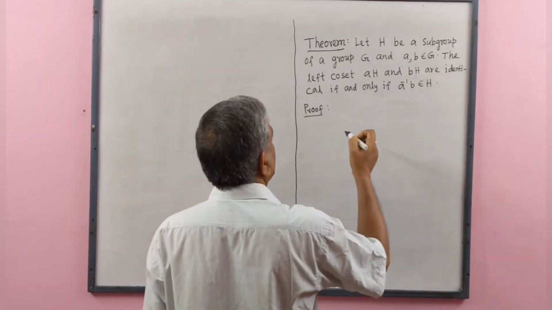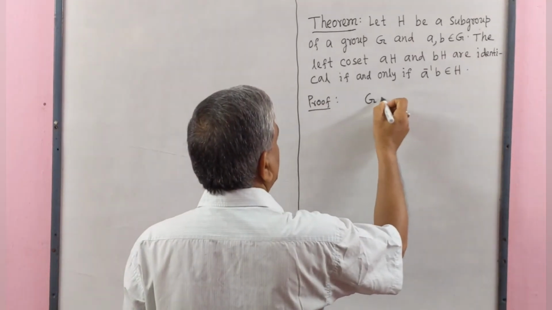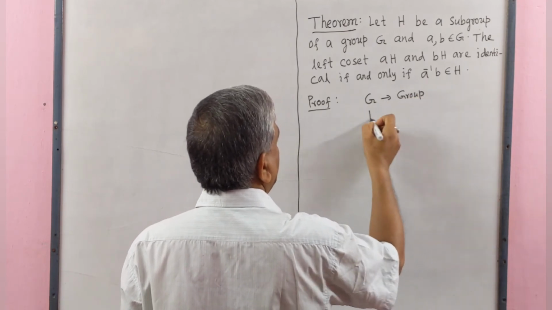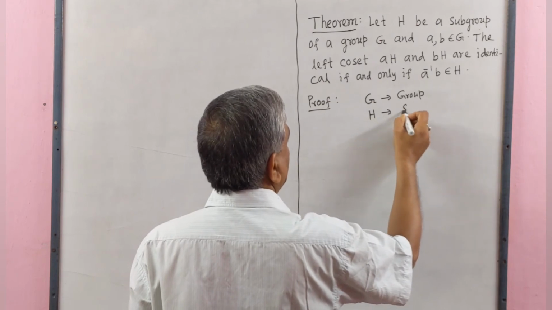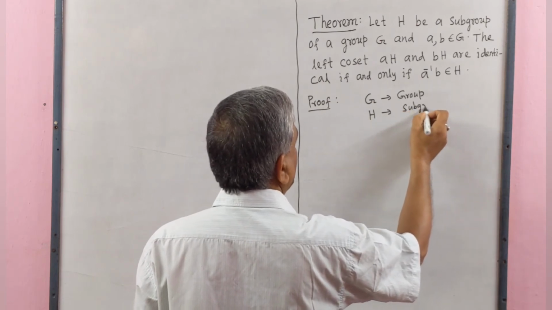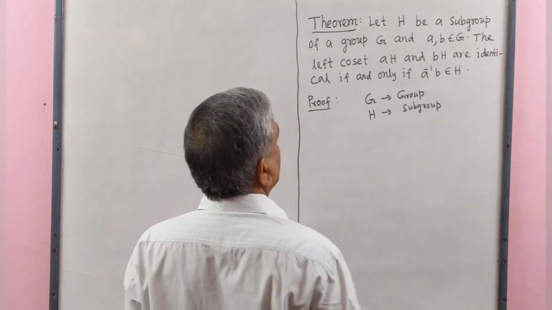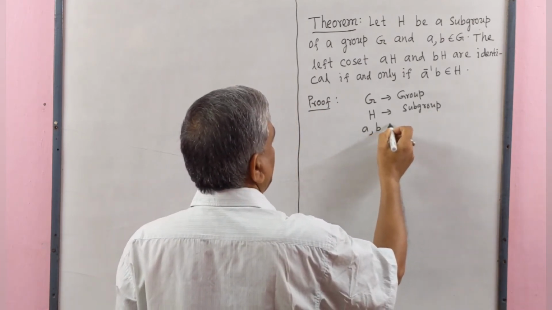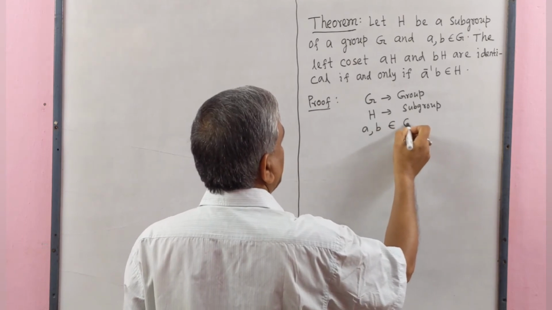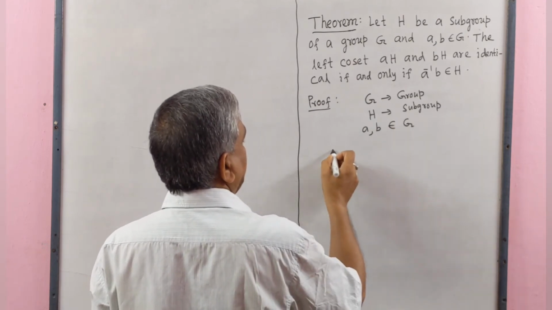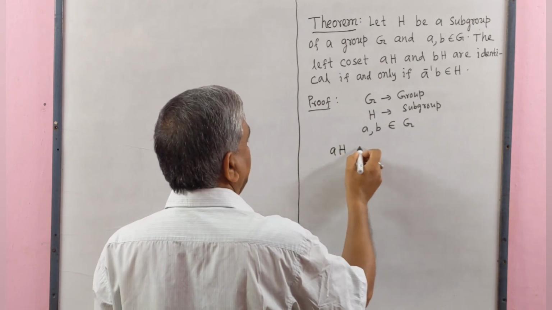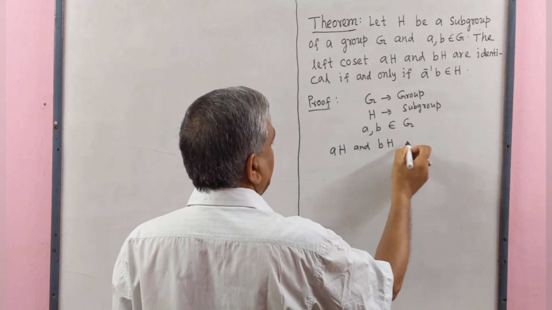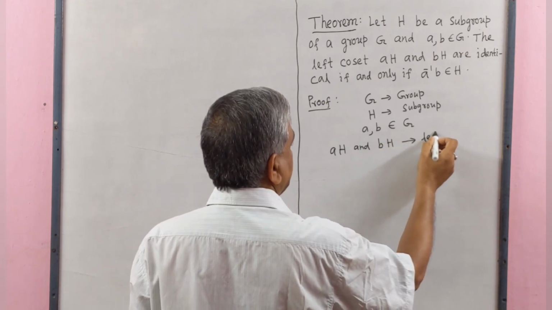Given that G be a group and H be a subgroup of G, a, b belong to G, then aH and bH are left cosets.